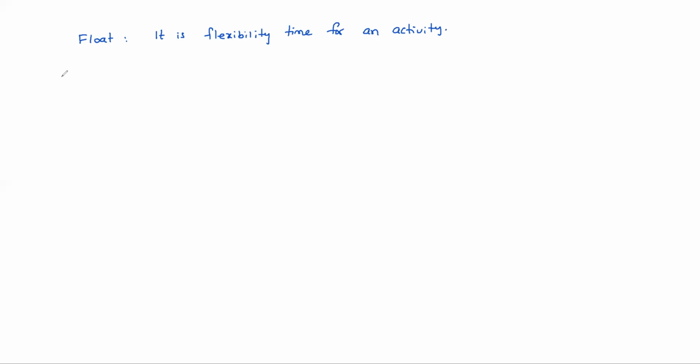First, total float. Note down the total float definition and calculation also.